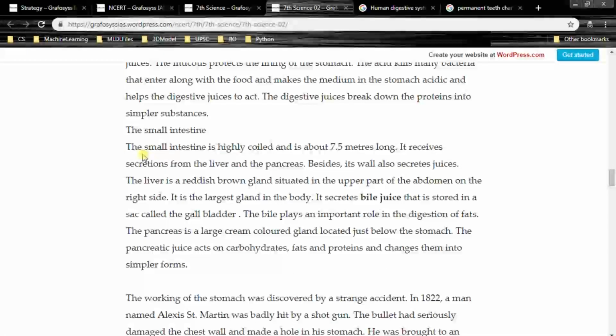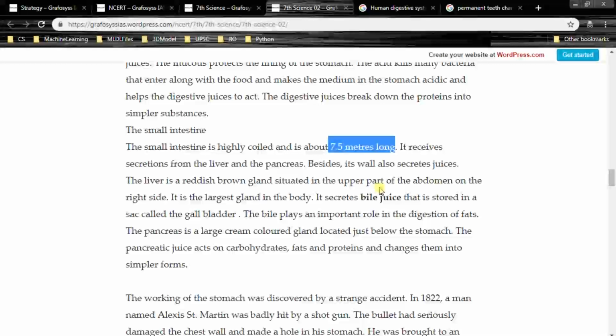The small intestine is highly coiled and is about 7.5 meters long. So it is very long, 7.5 meters. We are usually 1.5 meters long. Our height is 1.5 meters. Generally it is.